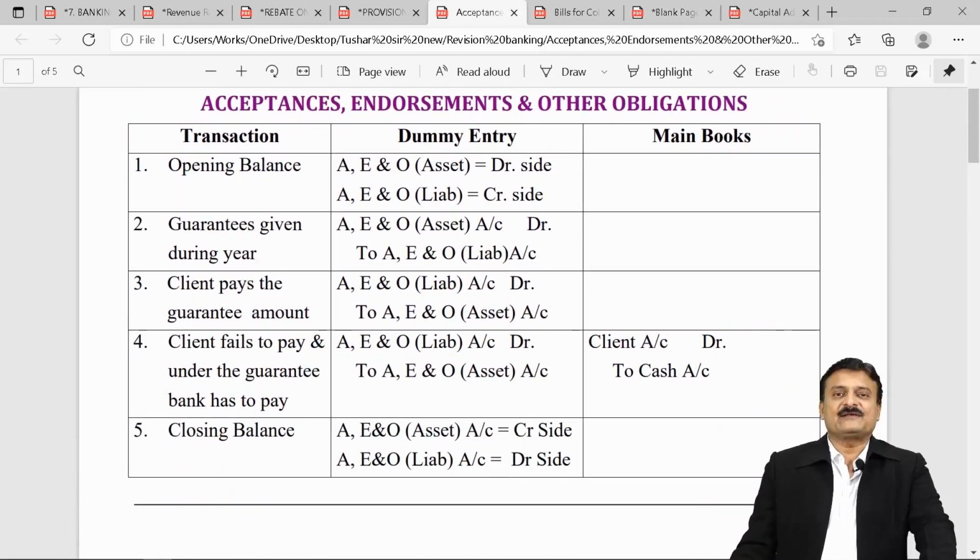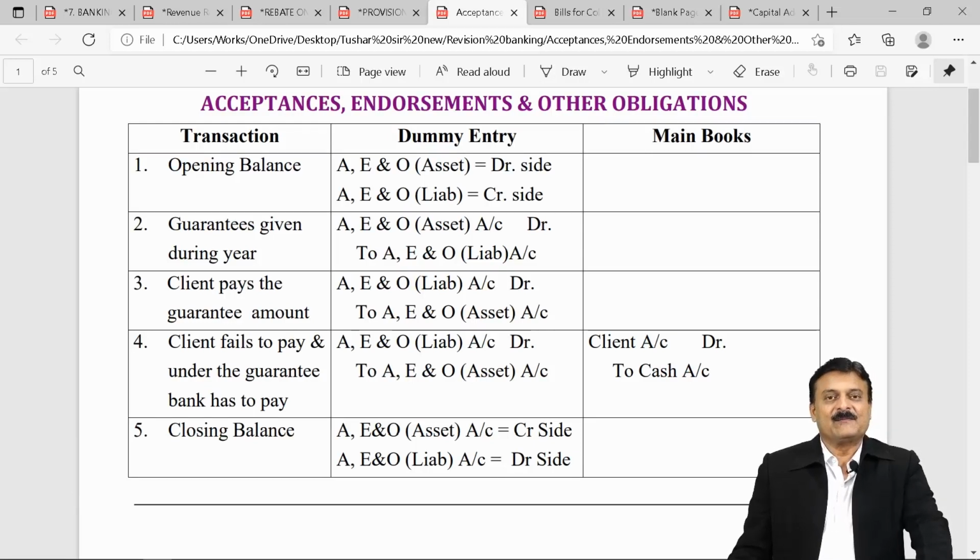Acceptance, endorsement, and other obligations. Transactions, the dummy entry, and the main books. First one, opening balance. What do you mean by opening balance, students?